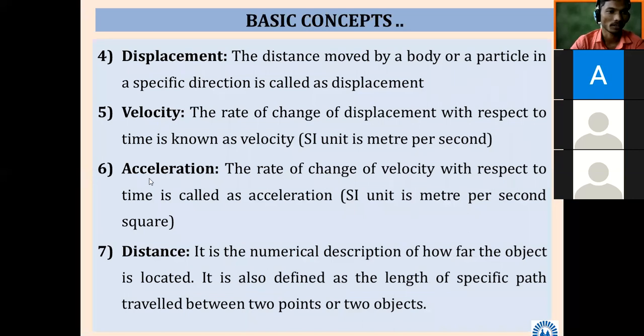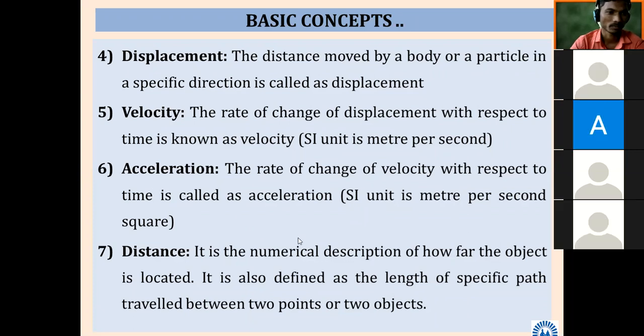Here is one little thing I will ask: by which letter do we generally show acceleration? Small a. And for what do we use G? Gravity.